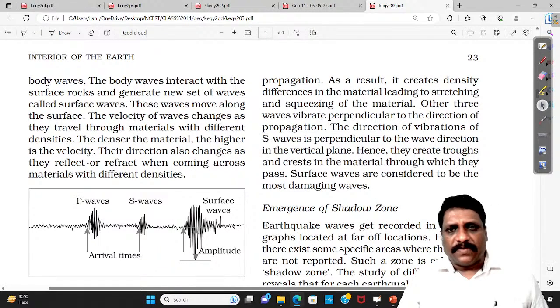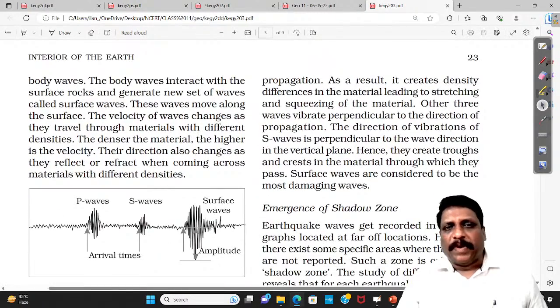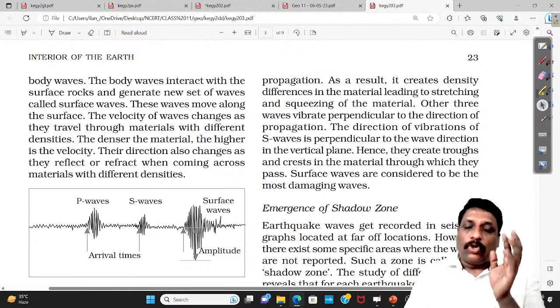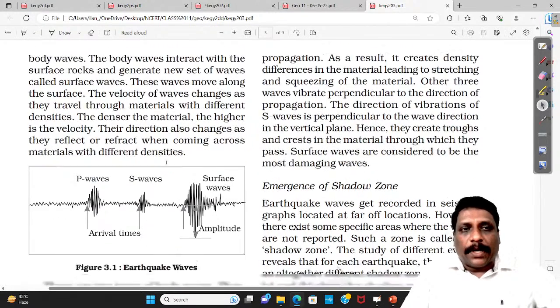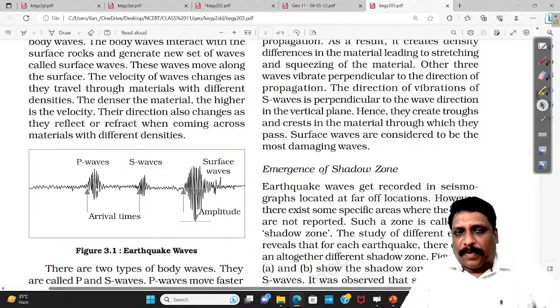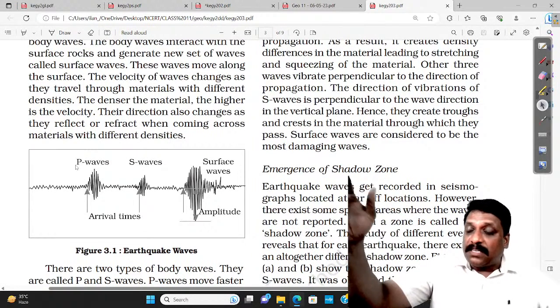And one more thing, my dear friends, when I talk about this P wave and S wave, see the source of NCERT. They talked about this P wave. Any earthquake you take, there are two pair of waves that are produced. In that way, when I talk about different waves, they have also given you the arrival timing, right? So according to these images, for any seismogram you take, P wave will be the one which reaches the surface first.